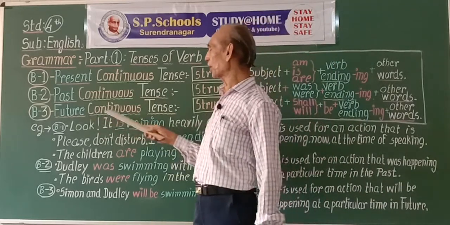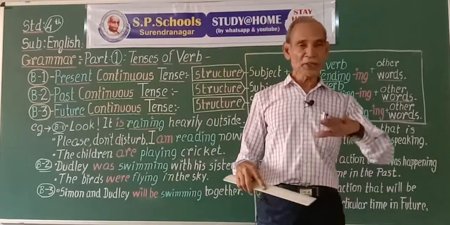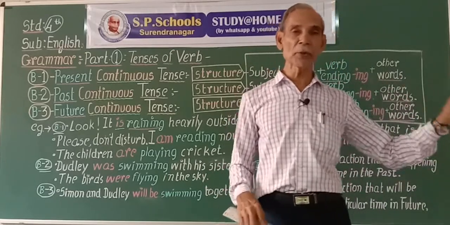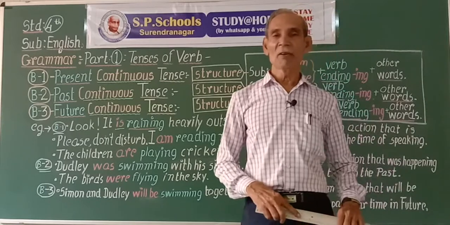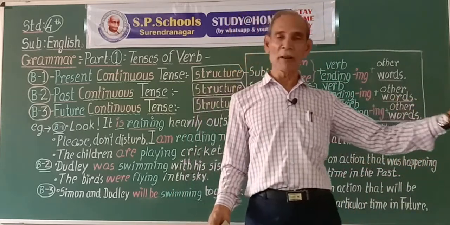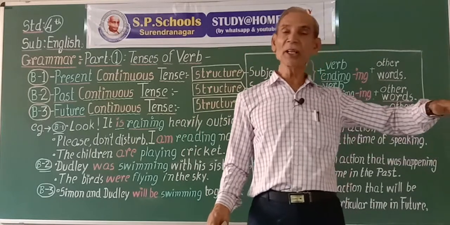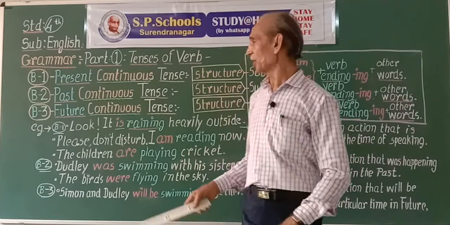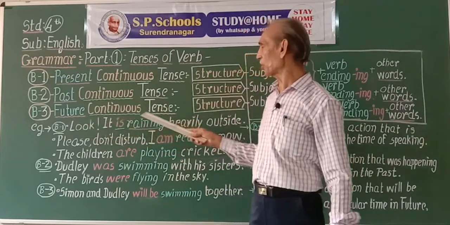Similarly, in future, if the action will be taking place, happening at some particular point of time in future, when it will start, not definite. When it will end, not definite. But action expressed to be continuous is said to be in future continuous tense.